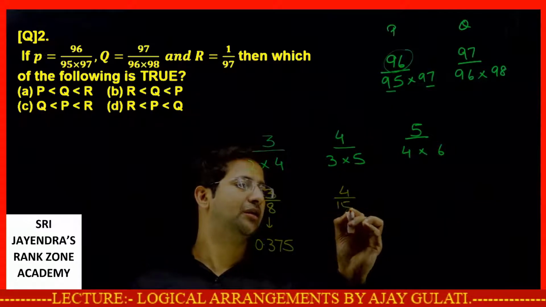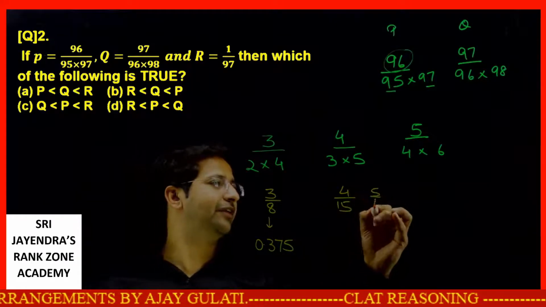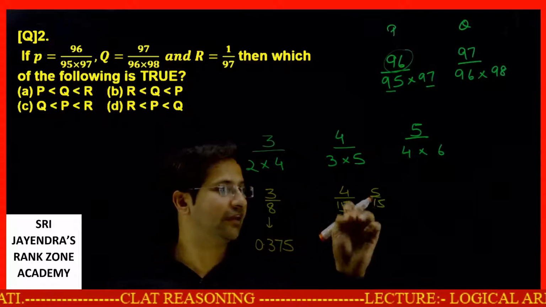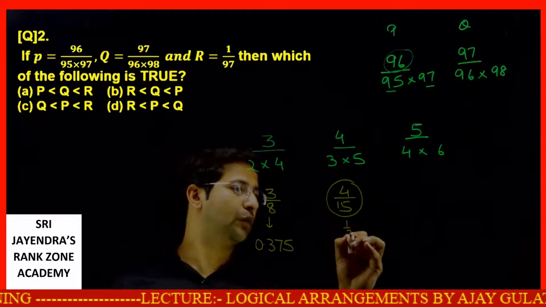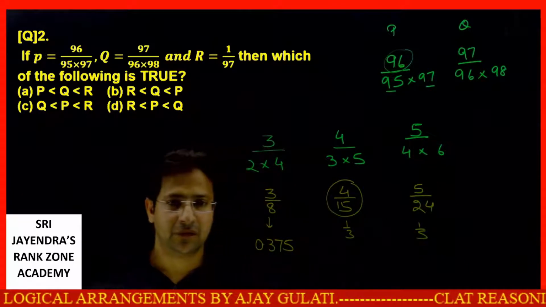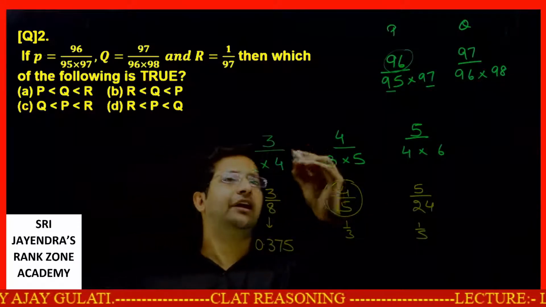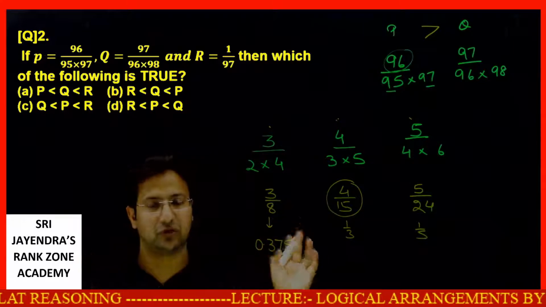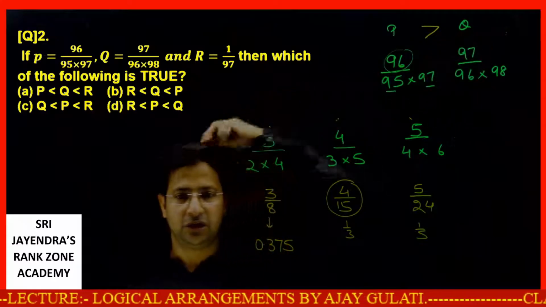4 by 15. As you can very easily figure out, had it been 5 by 15, this number would have been 1 by 3. This number is more than one third. This is less than one third. Getting it? This is less than one third. If I look at these numbers, 5 by 24, it's about 1 by 5. So it's decreasing every time. That way the first number is greater than the second number, which is greater than the third. That way I can say P is greater than Q. One thing is sorted. Then which of the following is true? As per the arrangement pattern, P is greater than Q.